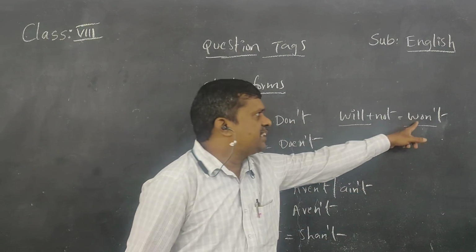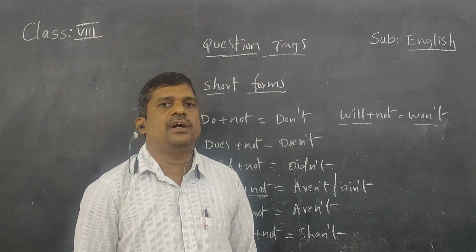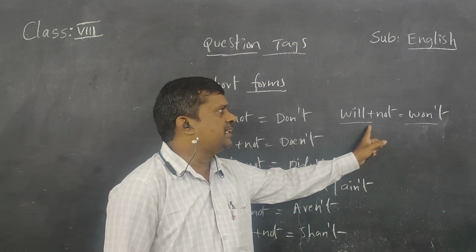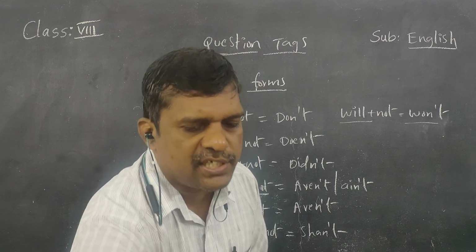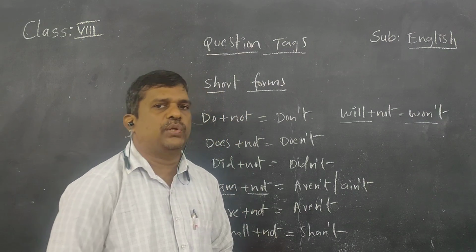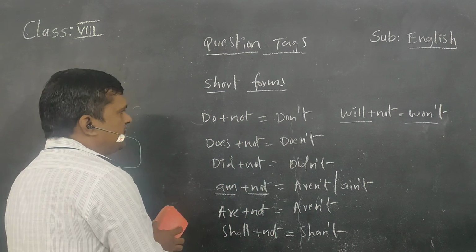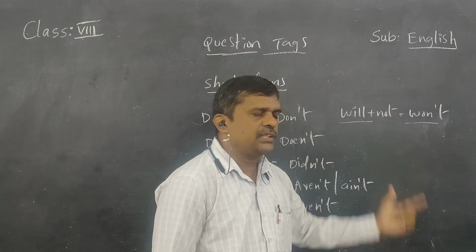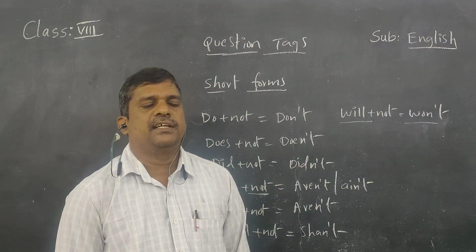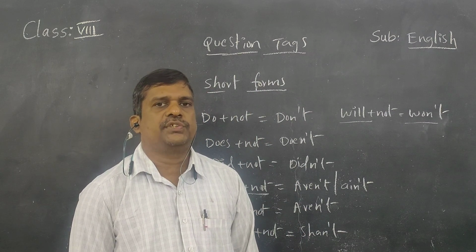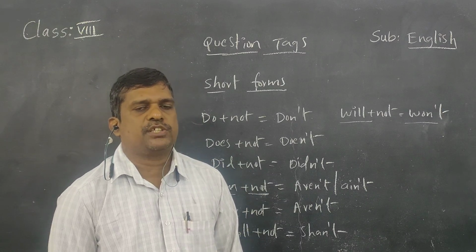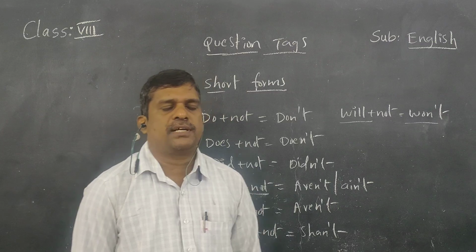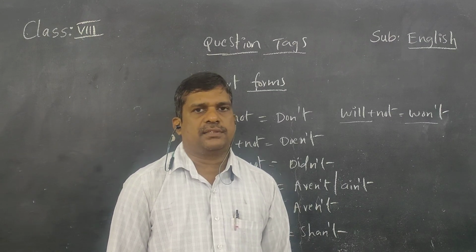So won't is nothing but will plus not. The short form of will not is won't, W-O-N-T. So these short forms we must know. Other helping verbs are also there. For example, should plus not, shouldn't, would plus not, wouldn't, could plus not, couldn't, may plus not, mayn't, must plus not, mustn't, can plus not, can't.